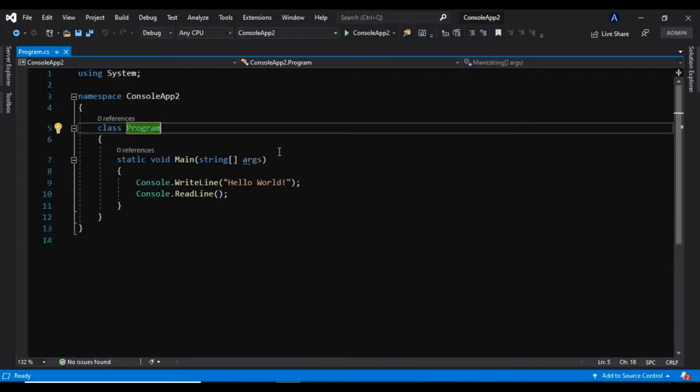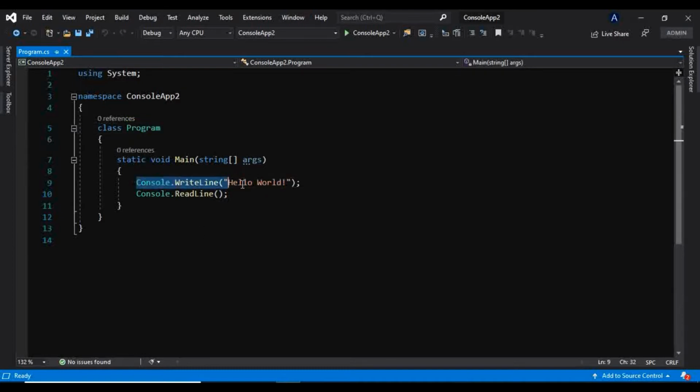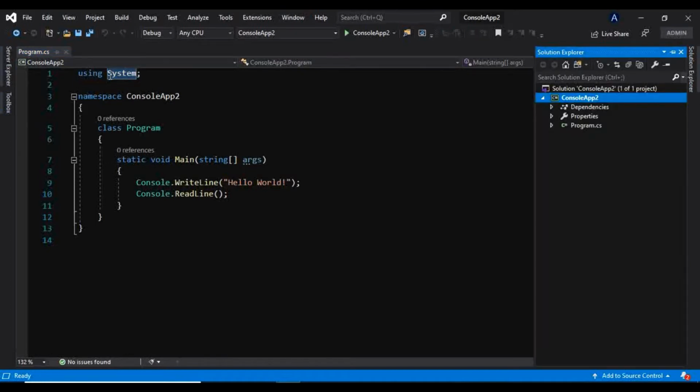Now, this is the previous example which we used in the previous video, the same example. What this program is basically doing is simply printing hello world to the console. Now this Console class is present in this System. Basically, System is an assembly, and where is this System assembly coming from?